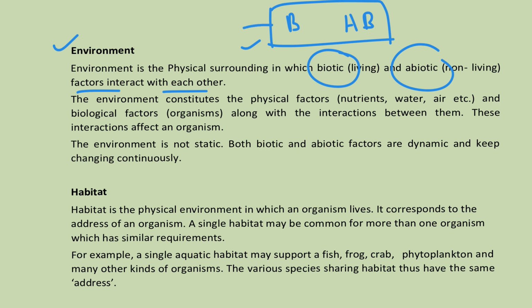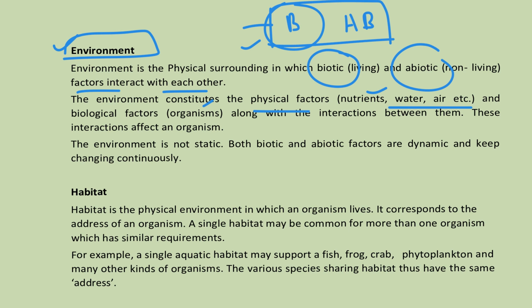Here, abiotic factors, you are very much aware, are physical factors such as nutrients, water and air. In the biotic factor, you can say there are living organisms. So whatever organisms are there, we can consider them in the biotic factor. There is a constant interaction happening between biotic and abiotic factors. This is considered as the environment. So hope you understood the environment part.